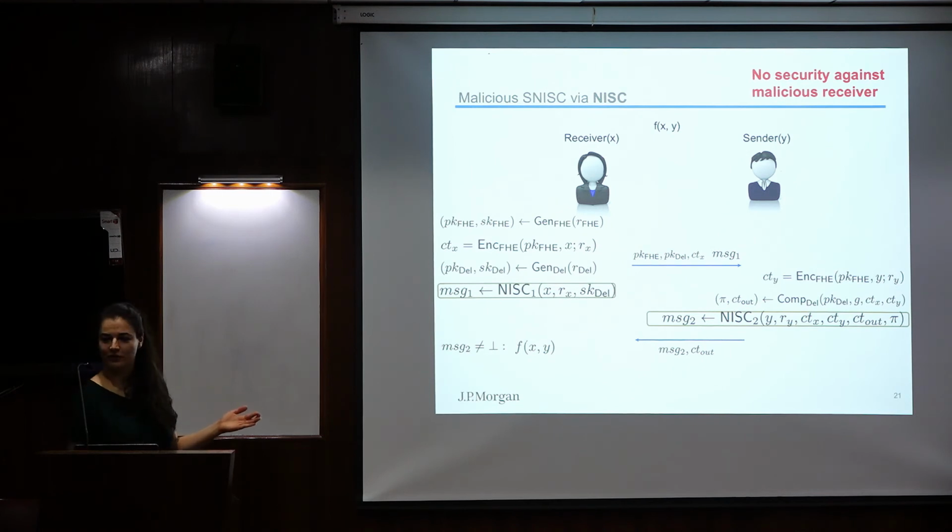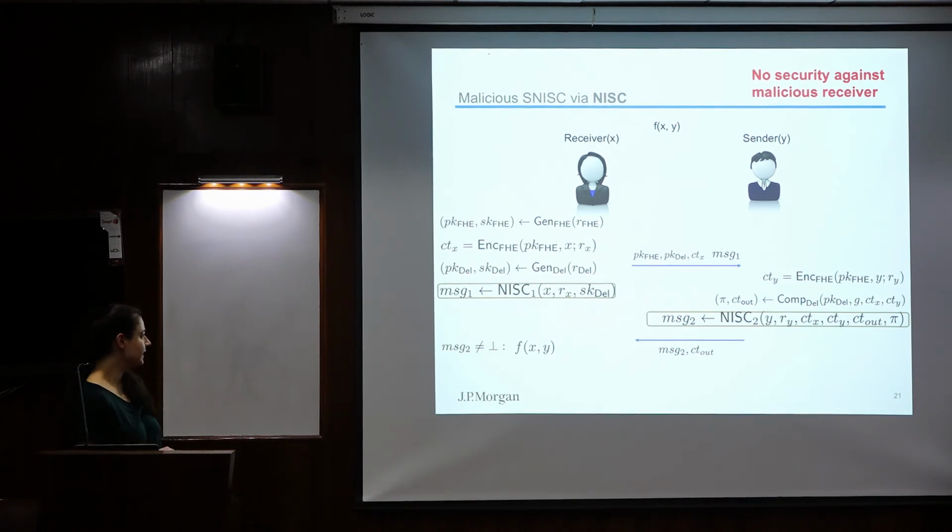There's still another issue, okay? So here, the receiver can actually do some more attacks. For example, it can generate bad keys, bad secret keys and public keys. And it can also generate bad keys for the delegation protocol. I think he can perfectly do that.